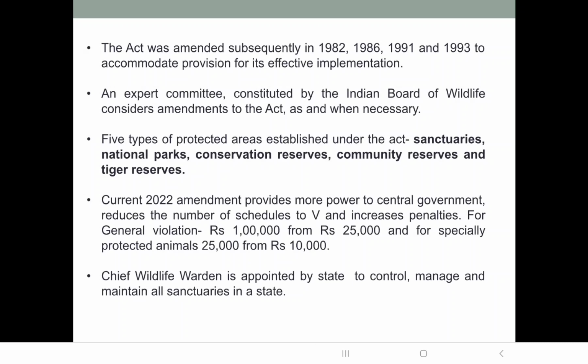Conservation reserves are adjacent to national parks and wildlife sanctuaries, and these are declared by the state government after consulting the local communities. Then the tiger reserves are there for conservation of tigers, and these are declared on the recommendation of NTCA.